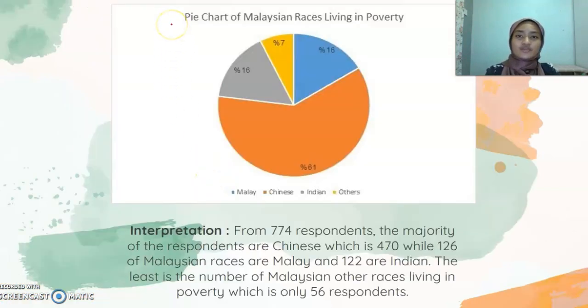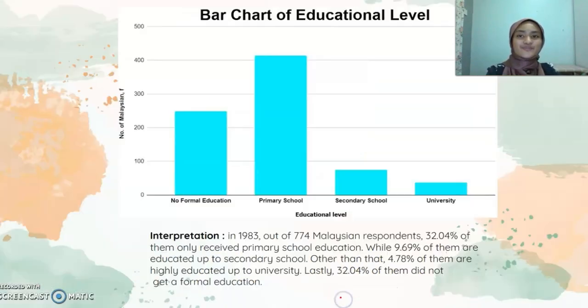There are two qualitative variables. Firstly, we look at the races. This is the pie chart of Malaysian races living in poverty. From 774 respondents, the majority of respondents are Chinese, which is 470, while 126 are Malay and 122 are Indian. The least is the number of Malaysians of other races living in poverty, which is only 56 respondents.